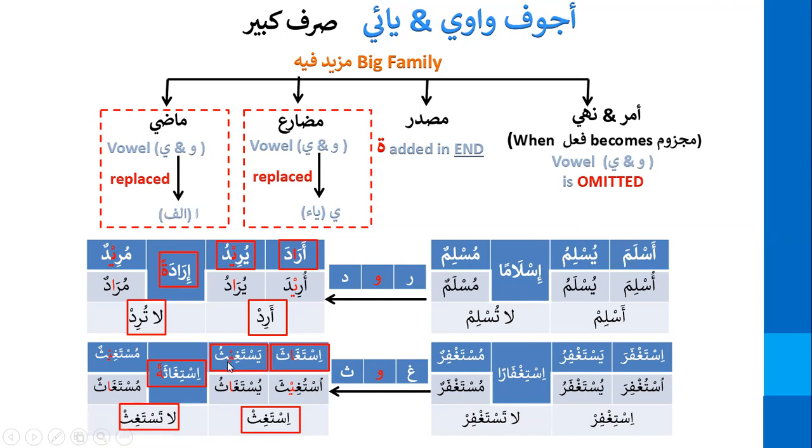So you have to keep these two vowels in mind, the Alif and Ya. Right now we are not talking about the root letter vowels, we are talking about the vowels they were replaced with. This is the main thing that you have to remember when you are conjugating.